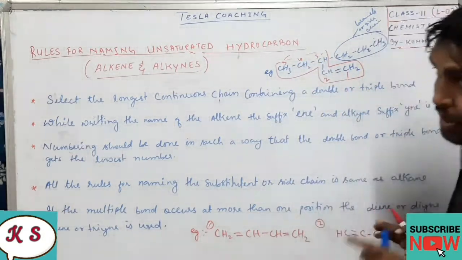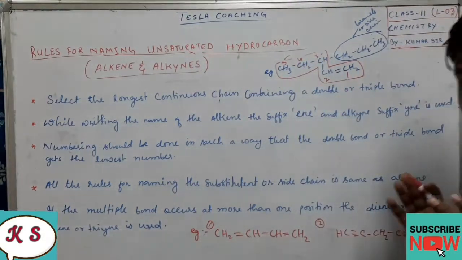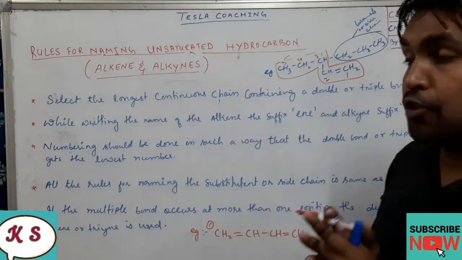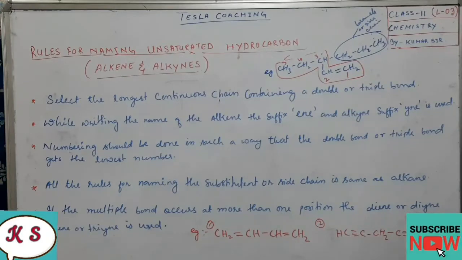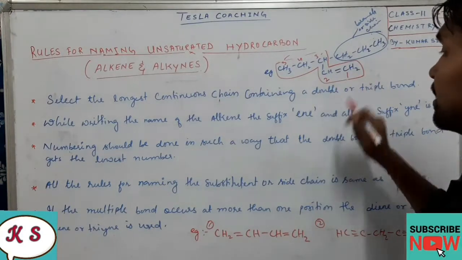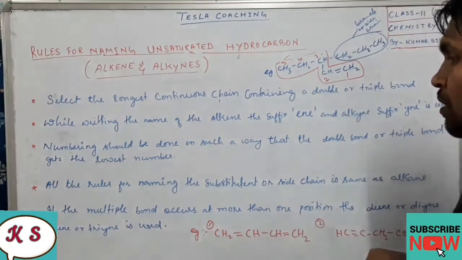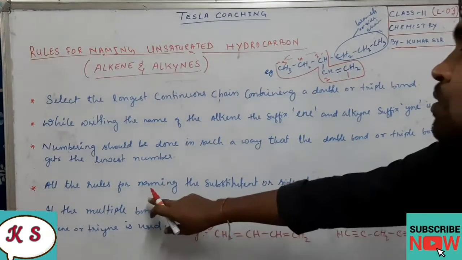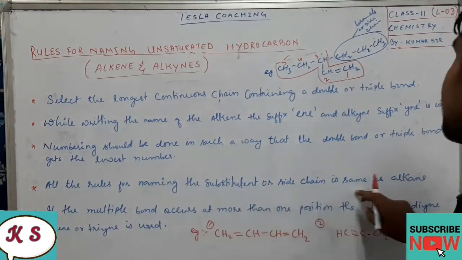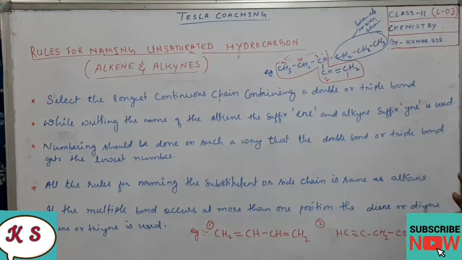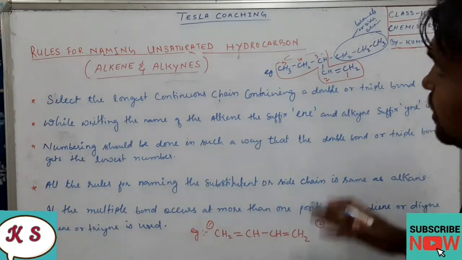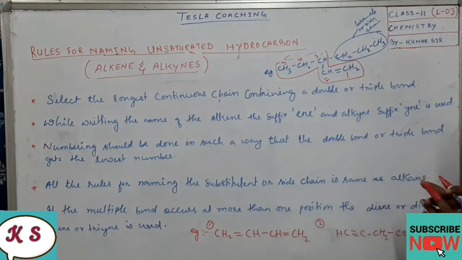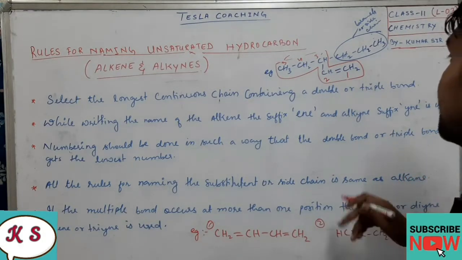So this is the correct pattern of numbering. When you are numbering, remember, if a double bond or triple bond is there, then the double and triple bond should get the lowest number, dear students. Okay, so here we will start the naming of it. Now all the rules for naming the substituent or the side chain are the same as for alkane. Whatever rule was there for naming the substituent or the branch or the functional group remains the same here also. Okay? So now let us name it.